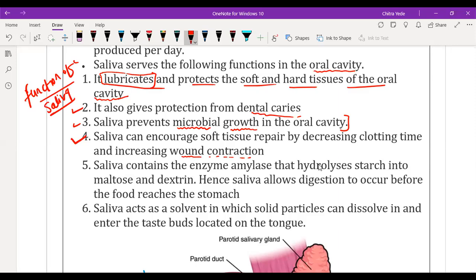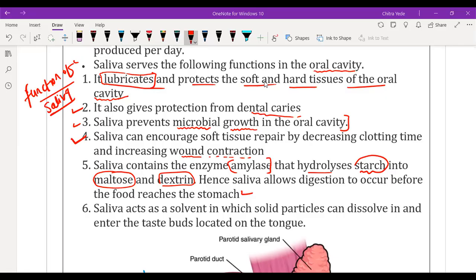Then saliva contains an enzyme called amylase, which we have already discussed many times, and it helps in the digestion of carbohydrates. Amylase hydrolyzes starch into maltose, which is a type of sugar, and dextrin. Hence, saliva allows digestion to occur before the food enters the stomach. That means the digestion process starts in the mouth itself.